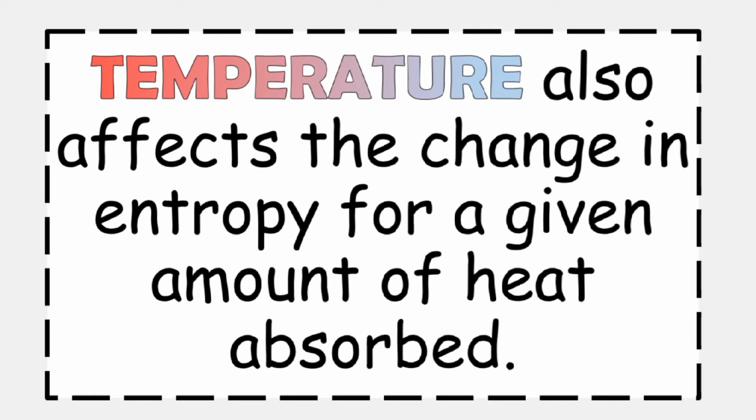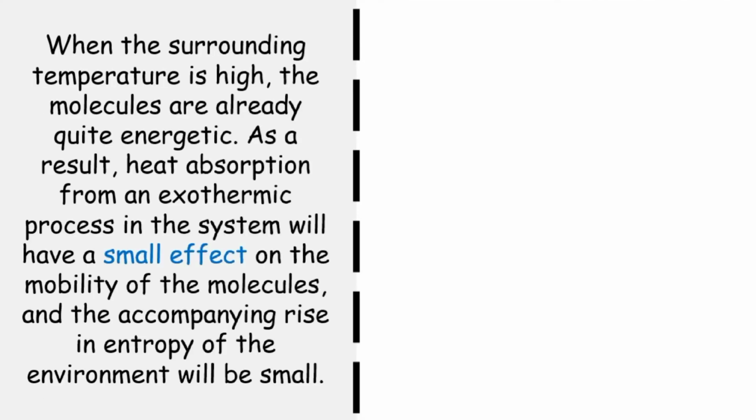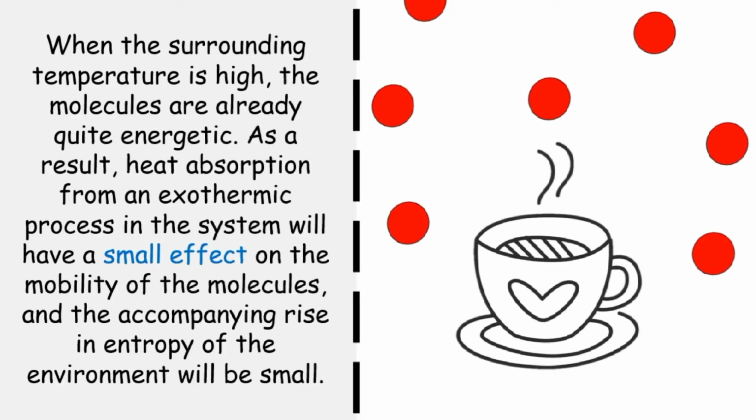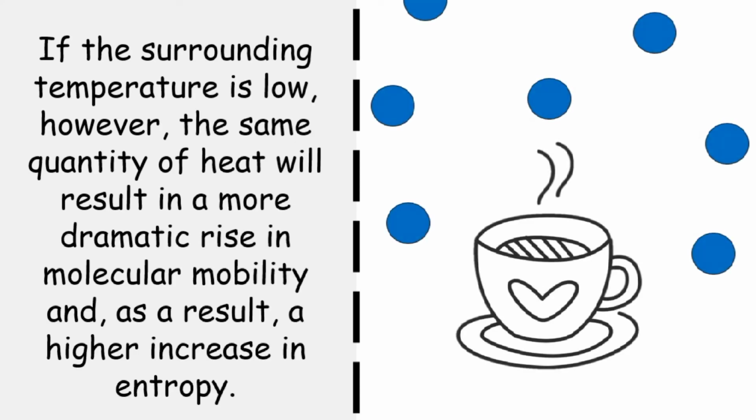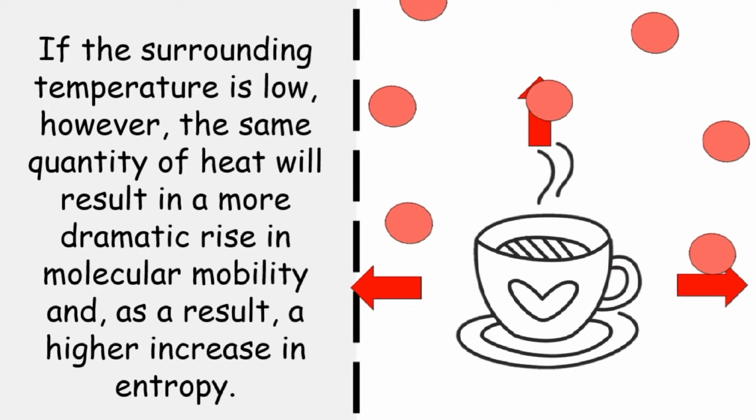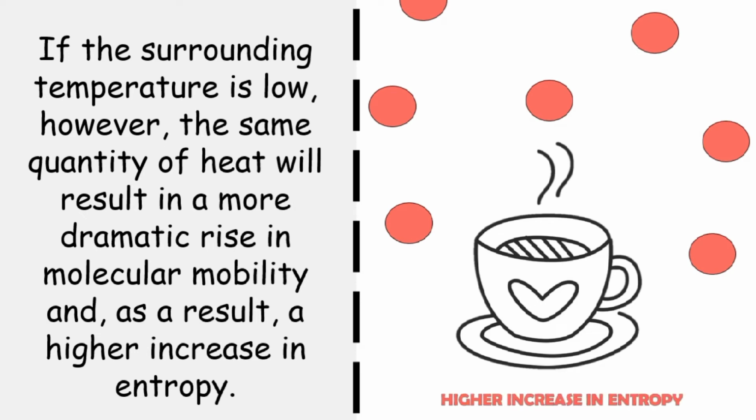Temperature also affects the change in entropy for a given amount of heat absorbed. When the surrounding temperature is high, the molecules are already quite energetic. As a result, heat absorption from an exothermic process in the system will have a small effect on the mobility of the molecules, and the accompanying rise in entropy of the environment will be small. If the surrounding temperature is low, however, the same quantity of heat will result in a more dramatic rise in molecular mobility and, as a result, a higher increase in entropy.